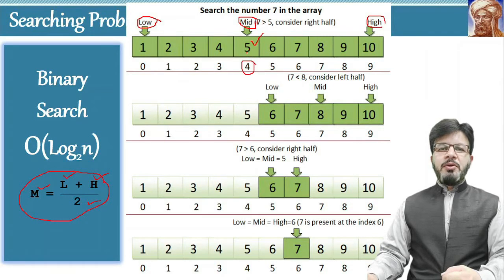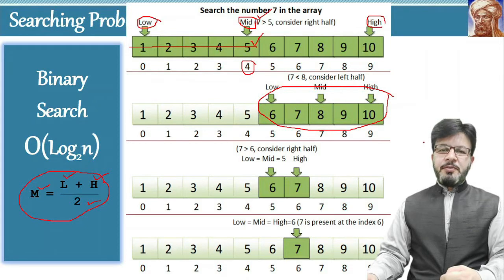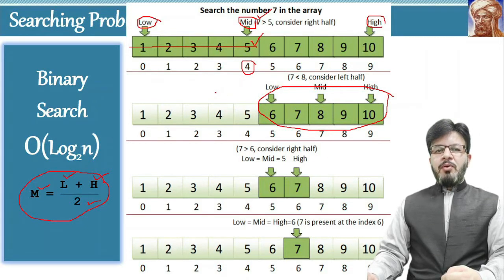As 5 is not equal to 7, we will check whether the number we are searching for is greater than or less than this number. As 7 is greater than 5, we can discard the array on the left side, and only this part of the array will remain for searching. So how can we do this? We will move our pointer low to the next location of the midpoint. So the low will point to location 5.